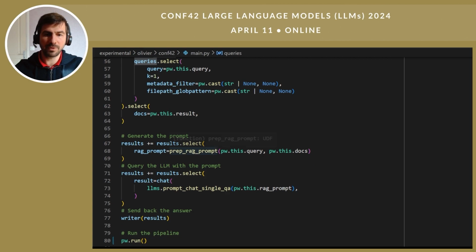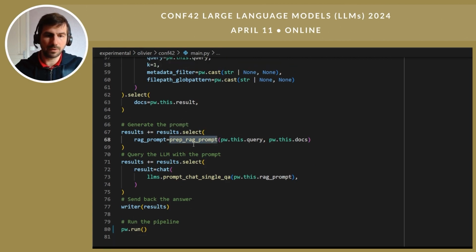Then we do the prompt engineering. So as you see, all the functions are already done for you. So it's very simple. And then we do the chat completion with the prompt. Okay, we send back the result, and then we run the pipeline. Okay, let's see